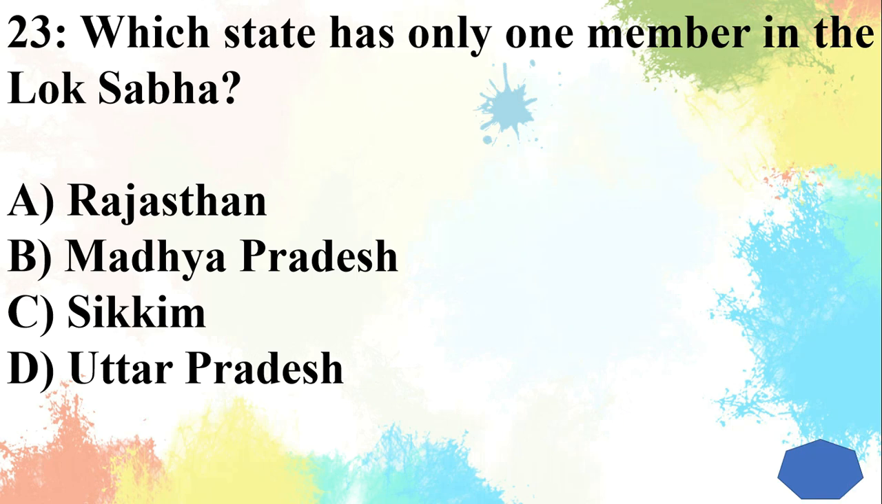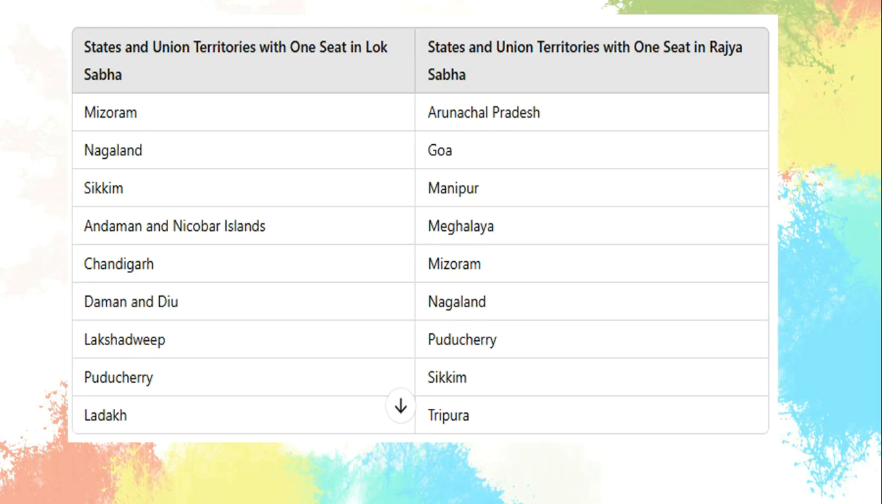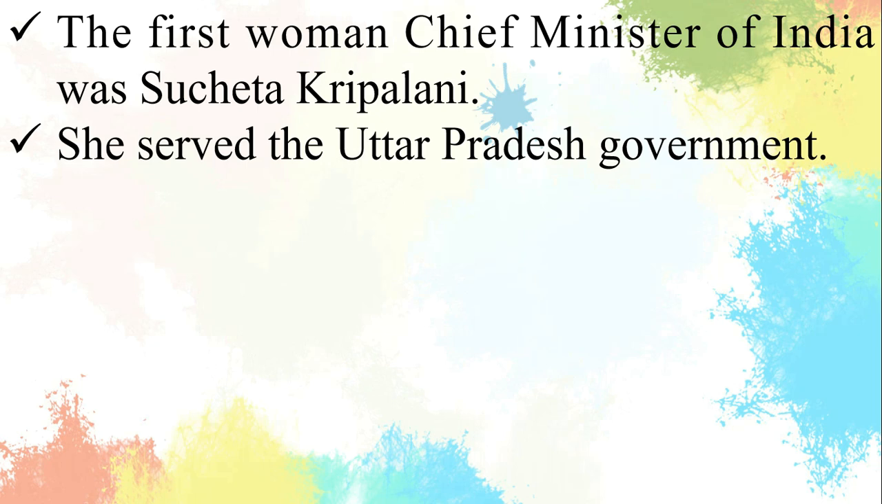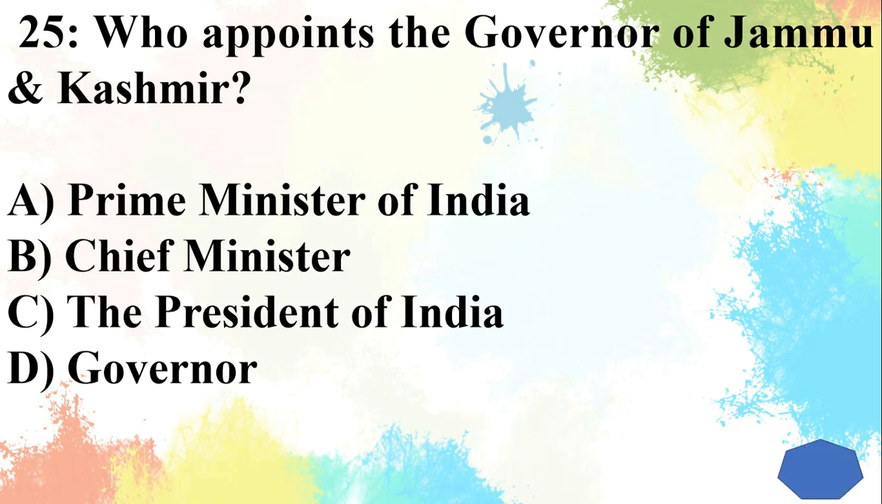Question 23. Which state has only one member in the Lok Sabha? Answer is Sikkim. Question 24. Which Indian state had the first woman chief minister? Answer is Uttar Pradesh. The first woman chief minister of India was Sucheta Kripalani. She served the Uttar Pradesh government.